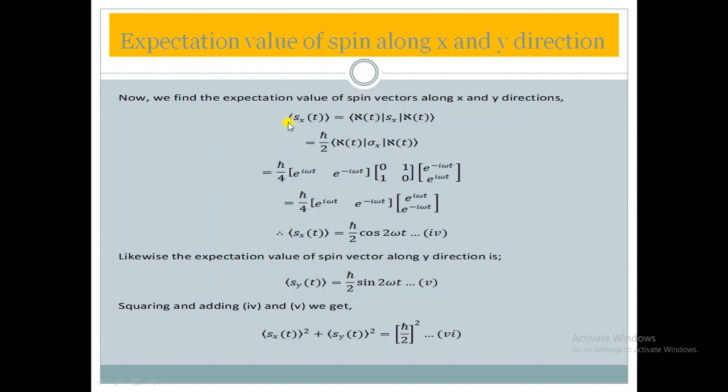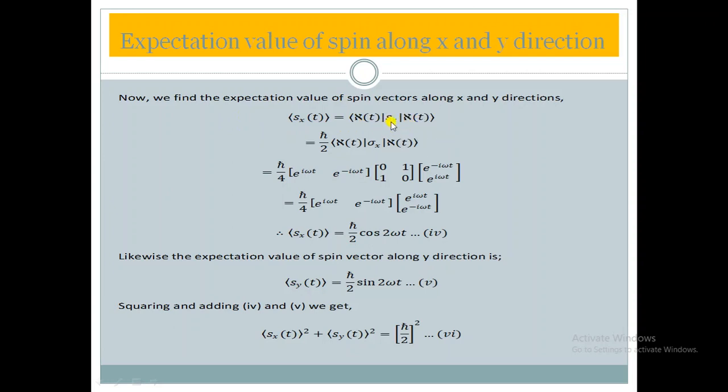Expectation value, this is according to definition. Now we find the expectation value of the spin vector along the x and y directions. The expectation value means the average measurement of a physical quantity, so we are going to find the average value of the spin component along the x direction. For that, according to the definition of expectation value, <Sx>(t) is equal to bra xi(t), Sx, ket xi(t).